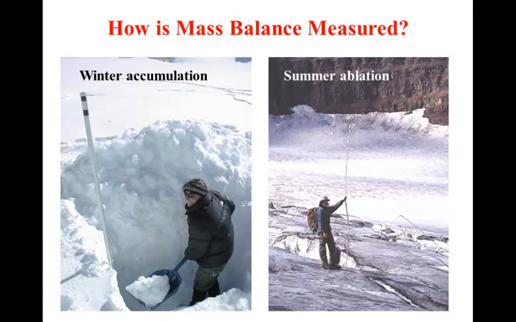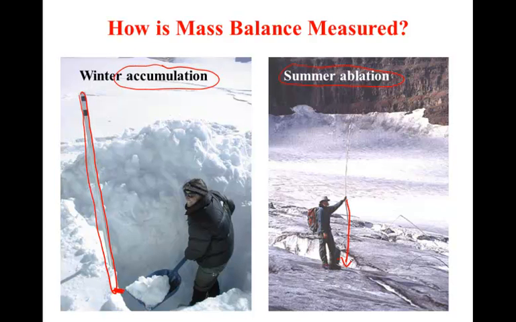To measure the accumulation, we'll simply want to visit the glacier at the end of the winter or early spring, say April or May, and measure how much snow accumulated on that glacier during the previous winter. At the same time, we're going to set stakes in the glacier surface and note the position of the previous summer ice on that stake. We're then going to revisit the stakes at the end of the summer to see how much mass was lost at a given location.